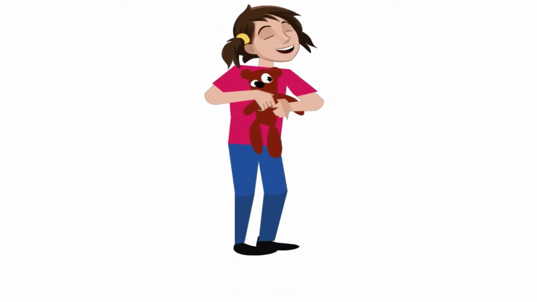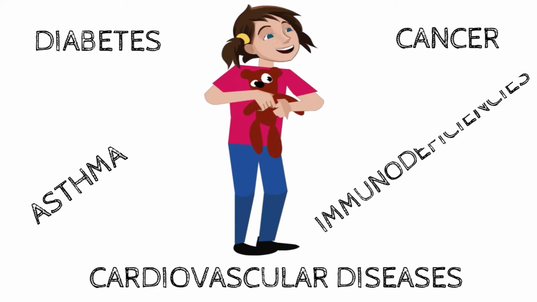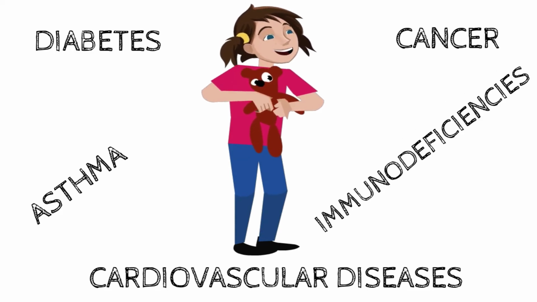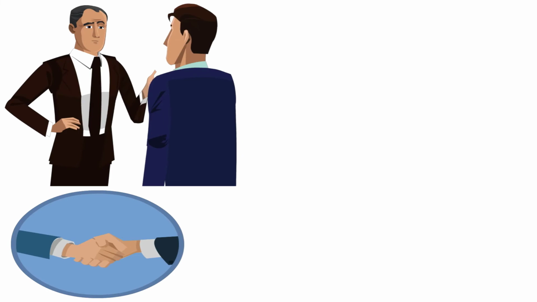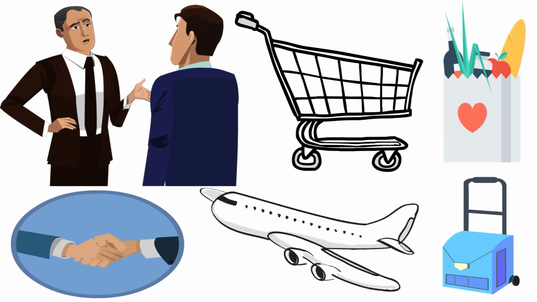Fourth is that children are less likely to suffer from other comorbidities, such as diabetes, cancer, cardiovascular diseases, asthma, and immunodeficiencies compared to adults, as having existing illnesses in addition to COVID makes the body less able to fight an infection. Fifth one is that children have less contact with others. They do not go shopping or working often and travel less, all of which reduce viral transmission.